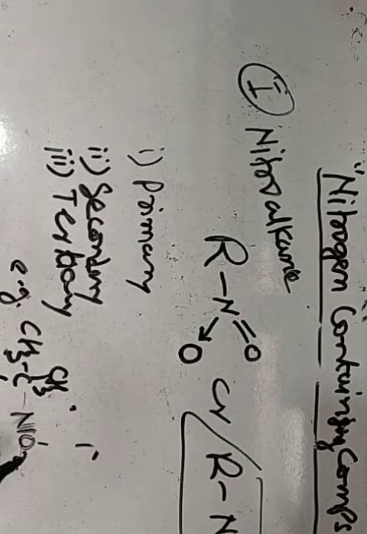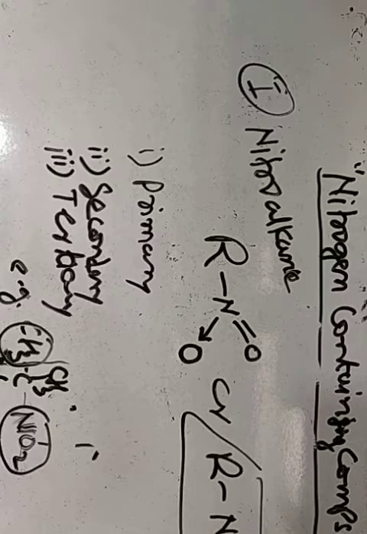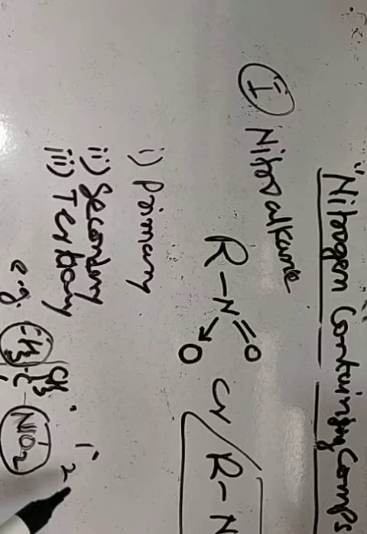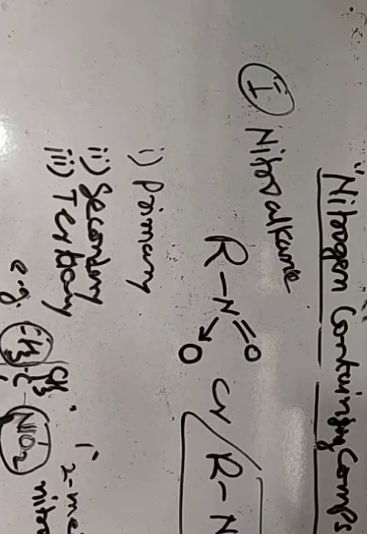This compound is known as 2-methyl-2-nitropropane because the longest chain is of 3 carbons, propane, and the second carbon carries a methyl and also the nitro group. M has higher priority than N, so the name is 2-methyl-2-nitropropane, an example of tertiary nitroalkane.